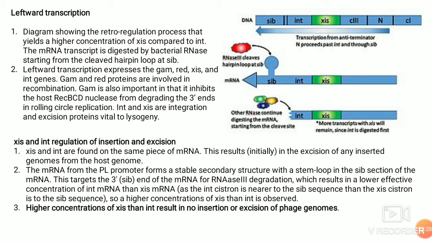The leftward transcription expresses the GAM, RED, XIS and INT genes. GAM and RED proteins are involved in recombination. GAM is also important in that it inhibits the host recombinase RecBCD nuclease from degrading the 3' ends in rolling circle replication. INT and XIS are important for integration and excision of the prophage. Especially XIS is important, because if XIS is more, then excision happens. If INT and XIS are equal, then insertion happens.